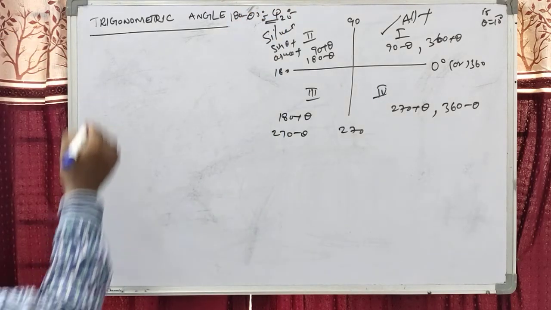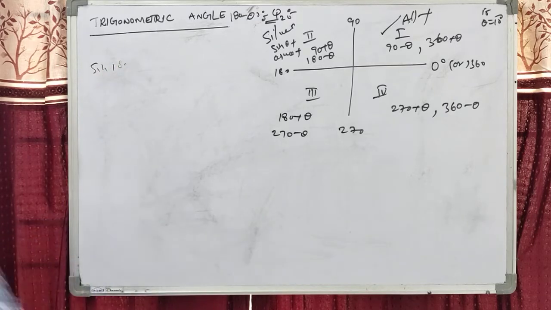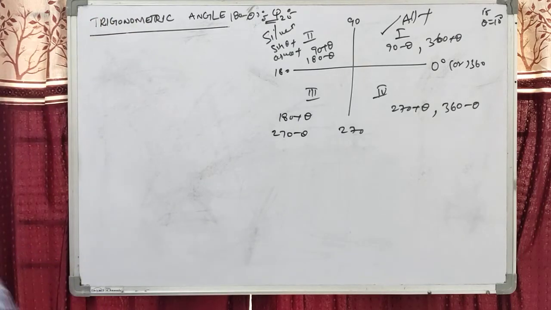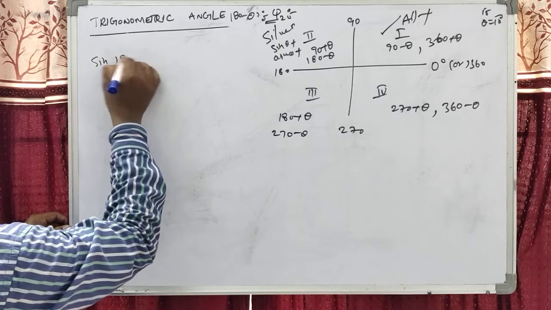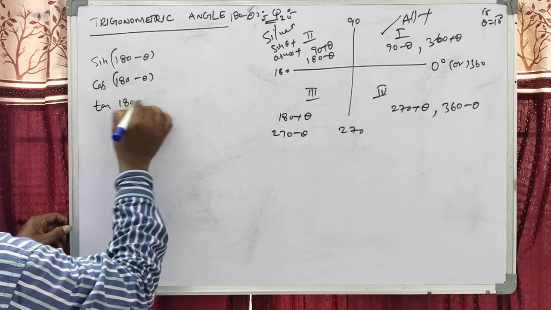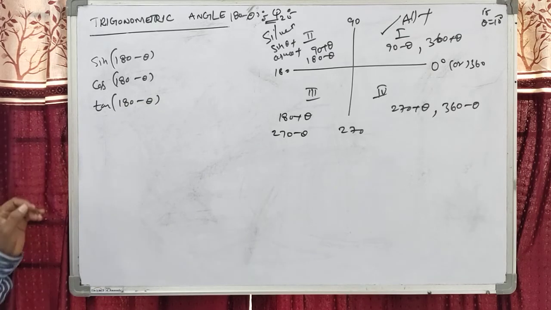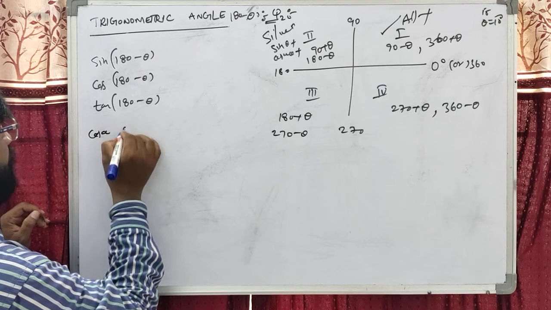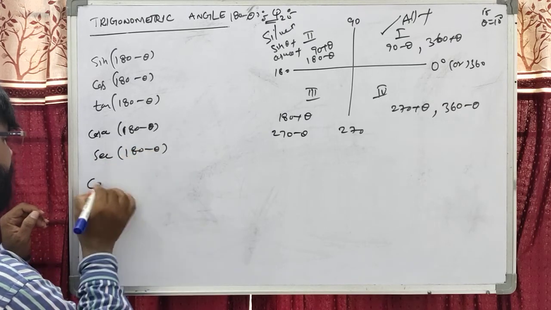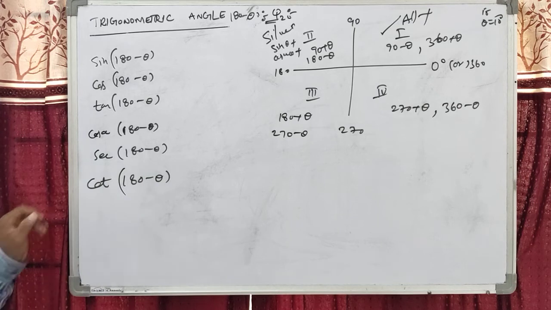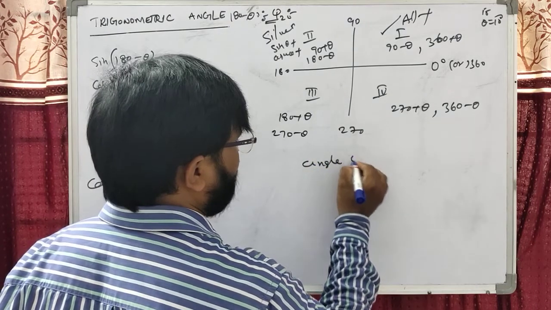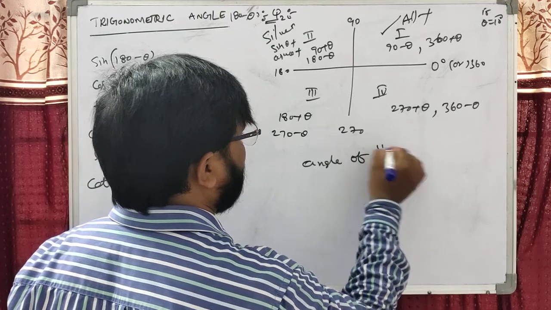You can write the six trigonometric ratios first: sine of 180 minus theta, cos of 180 minus theta, tan of 180 minus theta, then cosecant of 180 minus theta, secant of 180 minus theta, and cot of 180 minus theta.